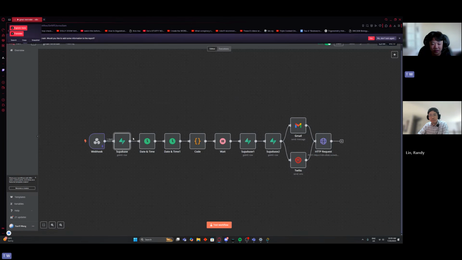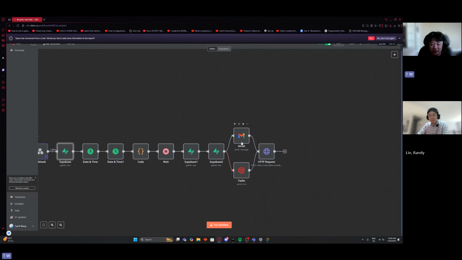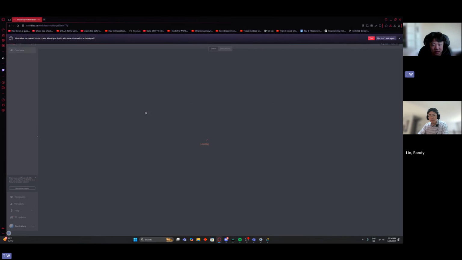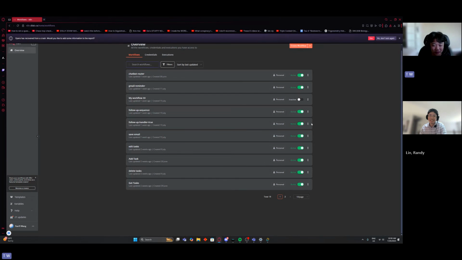Then it waits until 15 minutes before the task happens, and sends you an email and a text about the task. Then this is the follow-up email: after that one, it activates this one, which waits until 30 minutes after the task and sends a follow-up.